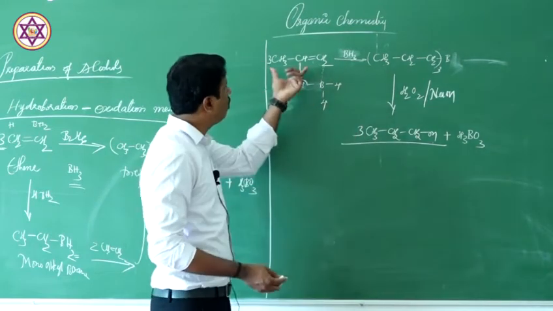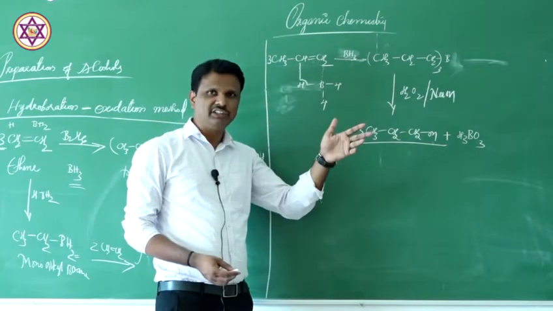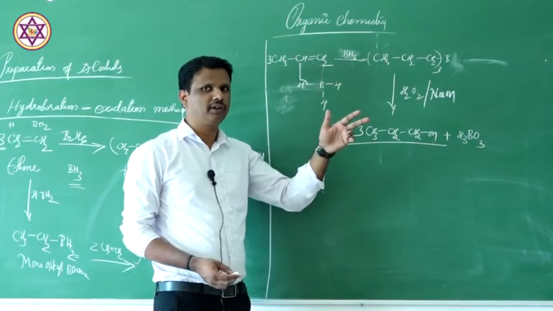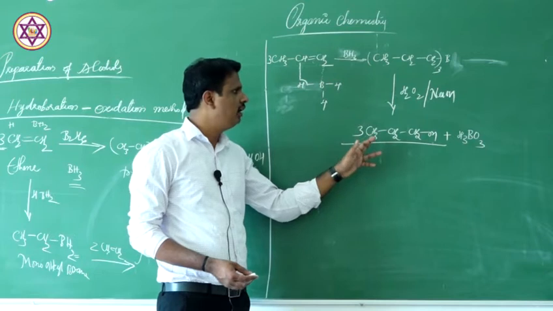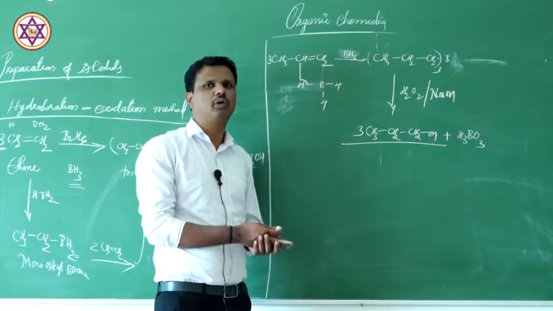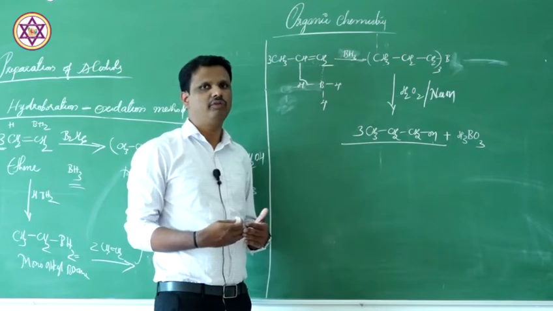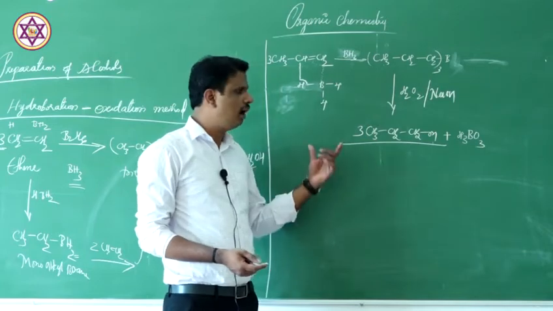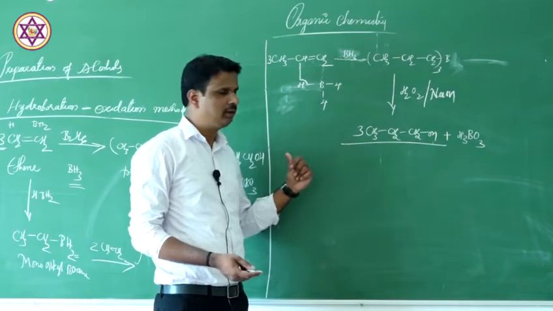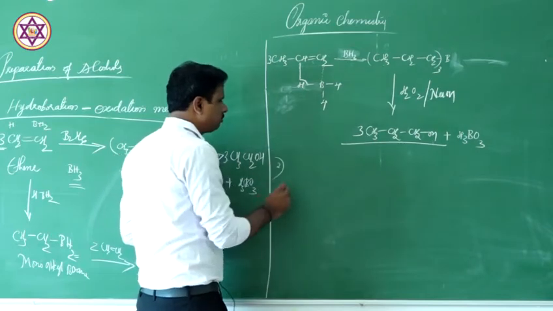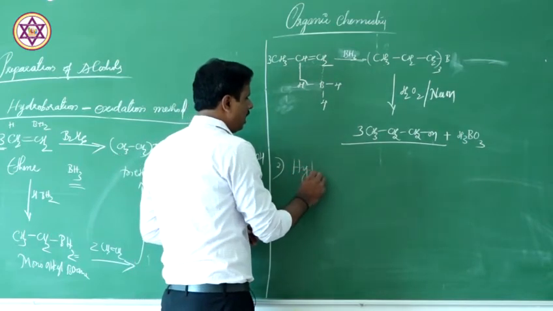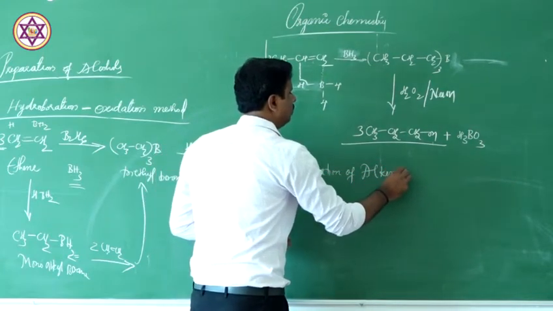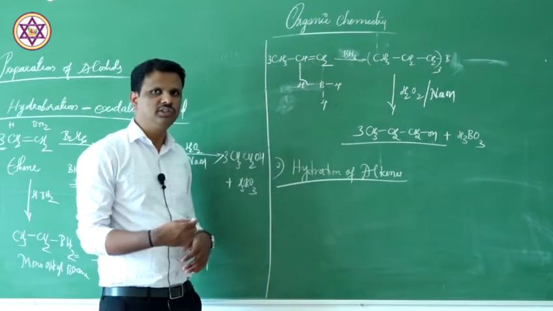If you take propene and do the acid catalyzed hydration, you are going to get isopropyl alcohol as the major product. But in this case, you are going to get n-propyl alcohol, which looks like anti-Markovnikov, which is actually a Markovnikov addition. Now, that is about preparation of alcohols using the hydroboration oxidation technique. Now, the second one is hydration of alkenes. In both the cases, we are preparing alcohols using alkenes only.